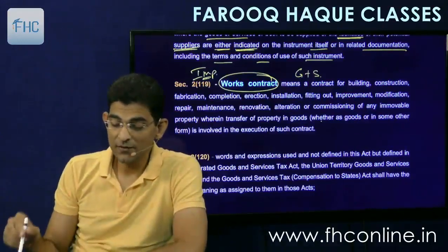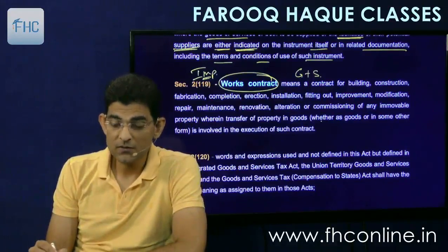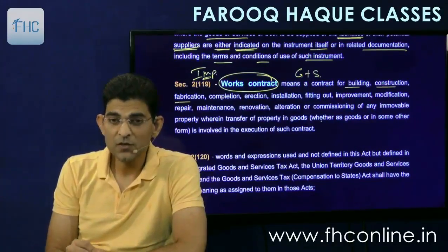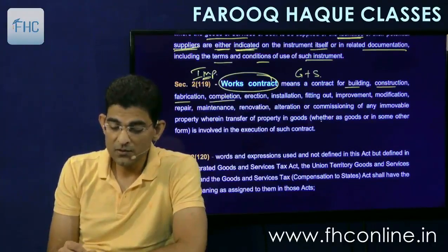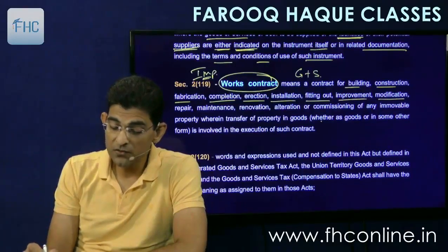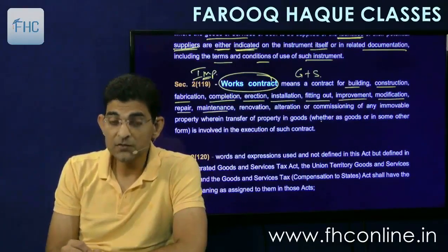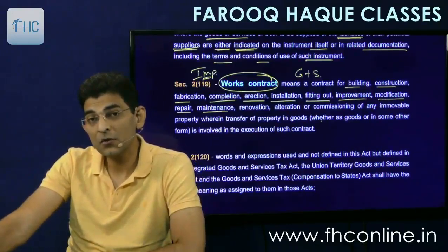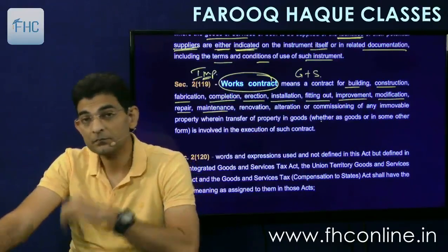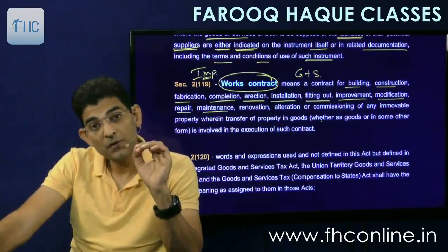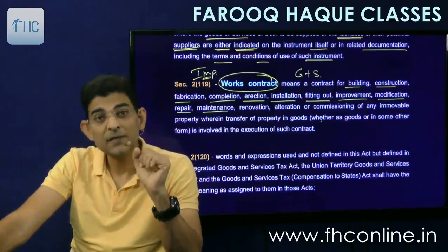So that is defined there. Work contract means a contract for building, construction, fabrication, and these are all the examples: completion, erection, installation, fitting out, improvement, modification, repair, maintenance. After sales, maintenance contracts are entered into, like in the case of computers. AMCs are inclusive of labor and material.